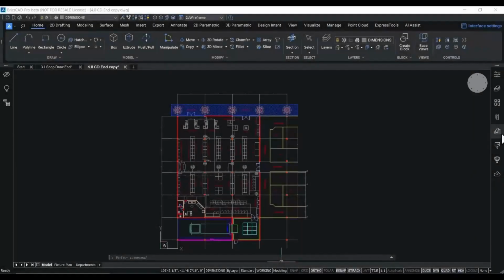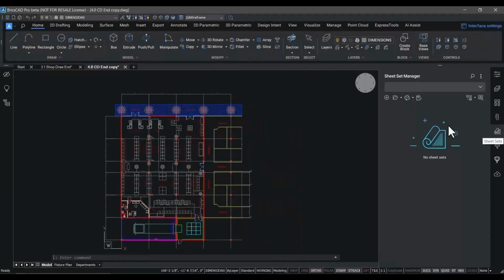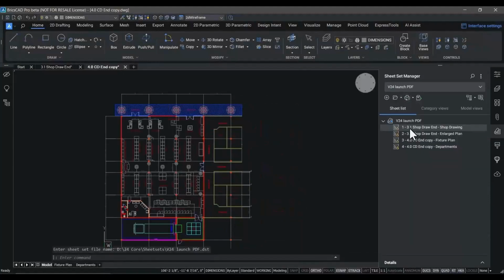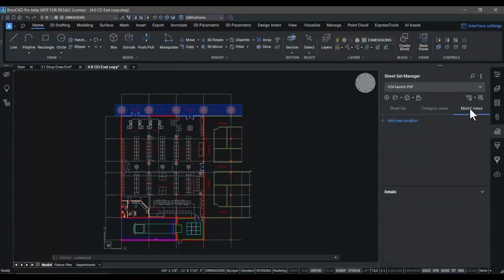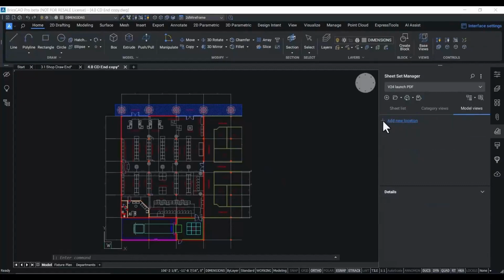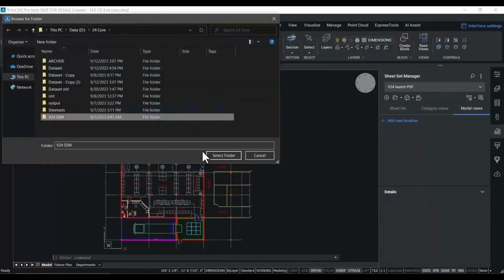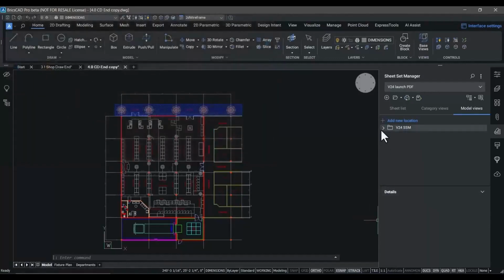In V24, we've also completely revamped the BricsCAD Sheet Set Manager, including new multi-user access to DST files. We also have a new Model View tab that allows us to extract model views from any drawing and paste them into a layout very easily.